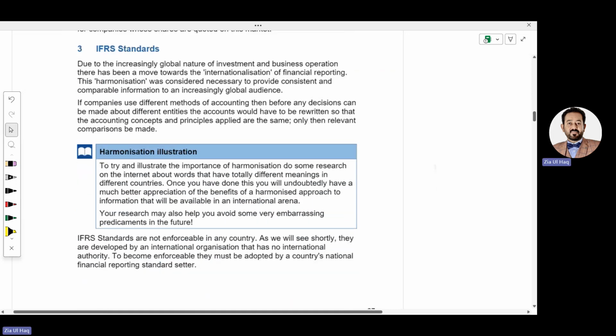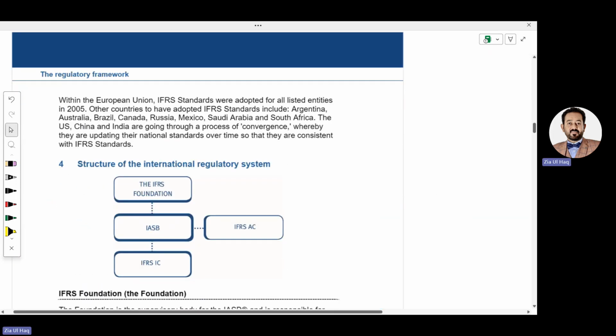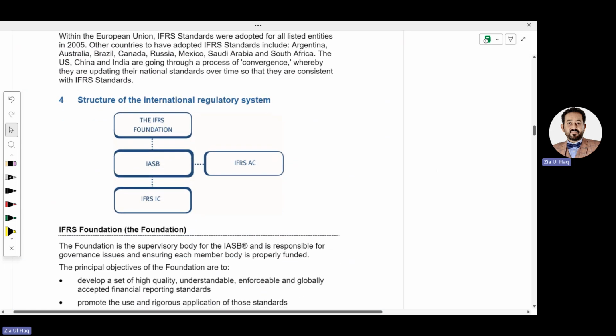How has the standard been defined, and who is involved in defining standards? There are 4 bodies involved in preparing or defining standards. IASB, the International Accounting Standards Board. Along with IASB, there are 3 other bodies working.